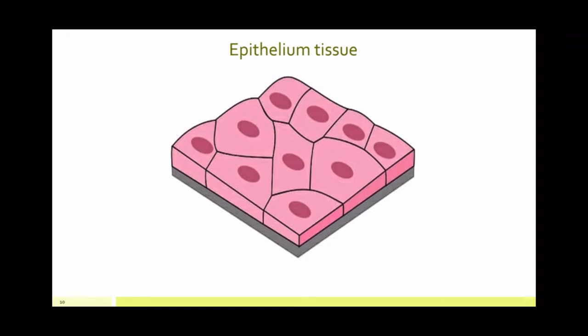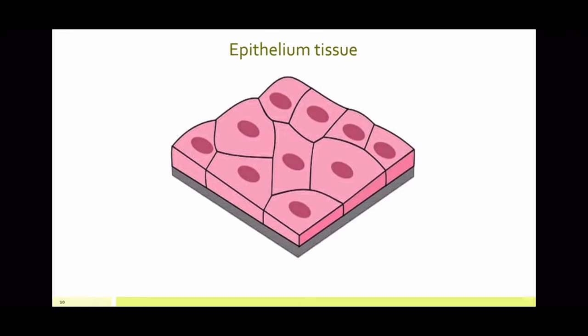It is a very simple layer, so it is also called a simple squamous epithelium. This is the tissue present in the inner surface of the mouth, the esophagus, the blood vessels, and the alveoli. This is a semi-permeable membrane. You used this word in your 8th standard. When a substance is permeable, it allows all substances to pass through it. When a substance is impermeable, it does not allow anything to pass through it.